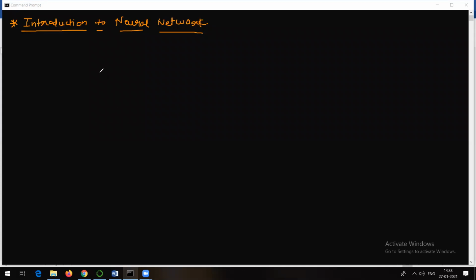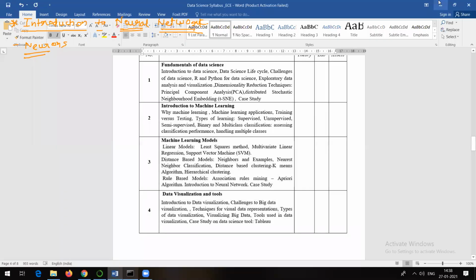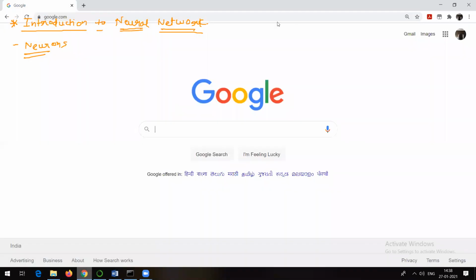Now, whenever we talk about neural network, as per your topic, we just need to discuss an introduction to this. Whenever we talk about neural network, there is a word which comes into picture, and that is nothing but neurons. Now, there are biological neurons also. Many of you might know that in our body we have neurons. It's not like we only have neurons in the brain.